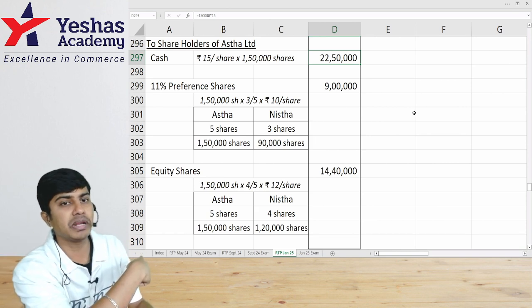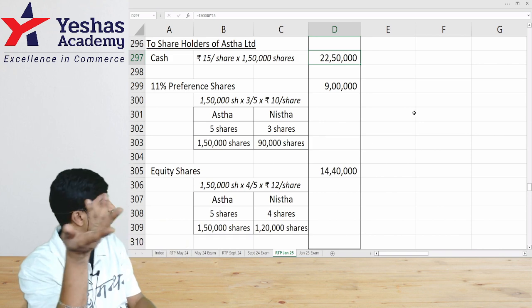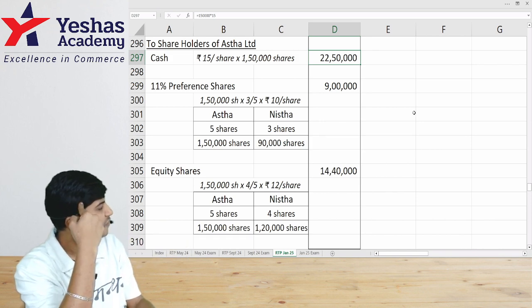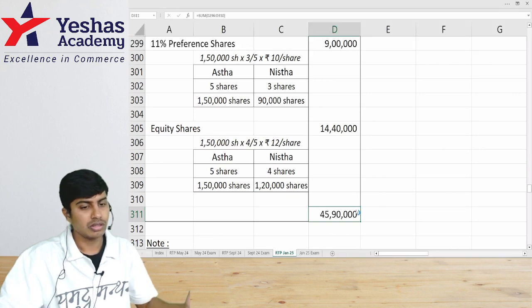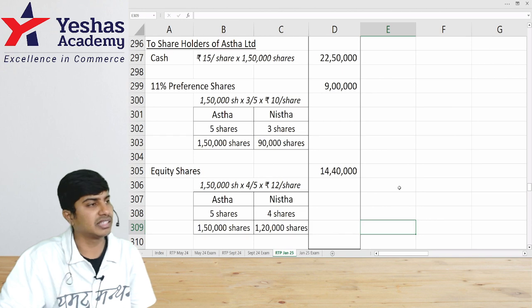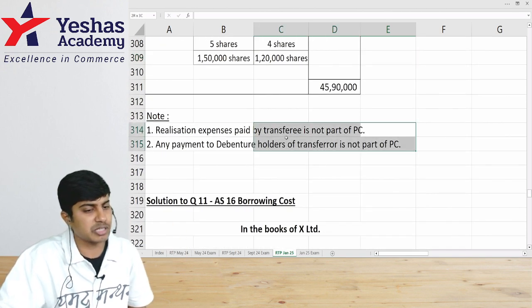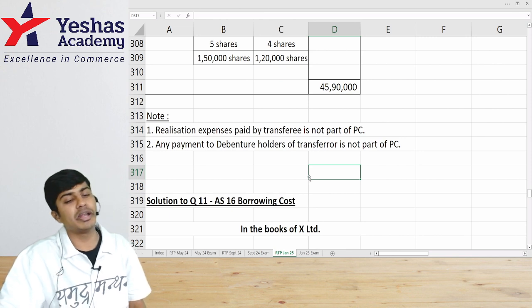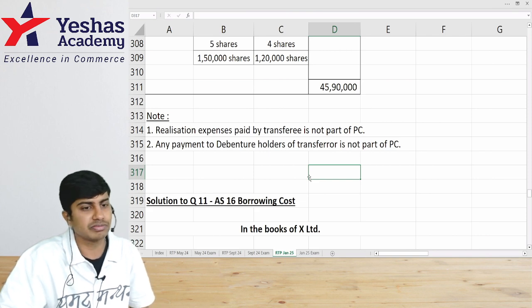Equity shares are issued at premium of 20%, that is 12 rupees. Preference shares are issued at nominal value. Take the total: 22 lakh 50 thousand plus 9 lakh plus 14 lakh 40 thousand, 45 lakh 90,000. That's our PC. And clearly mentioned that realization expense as well as amount paid to debenture holders of transferor company is not part of PC. Easy.